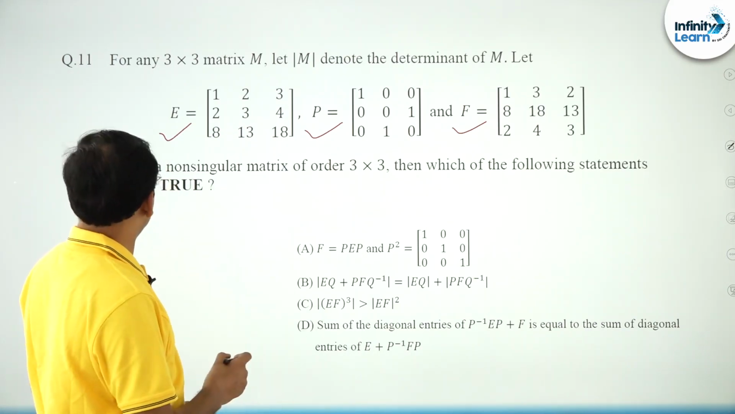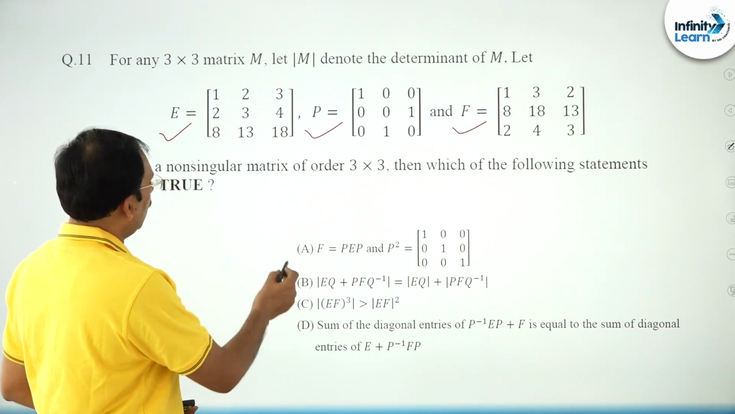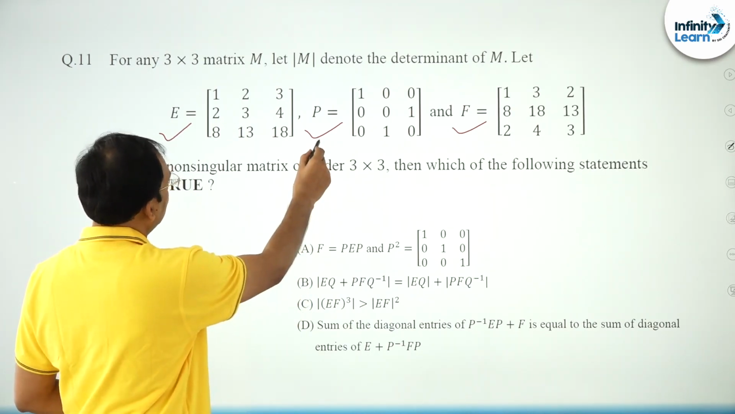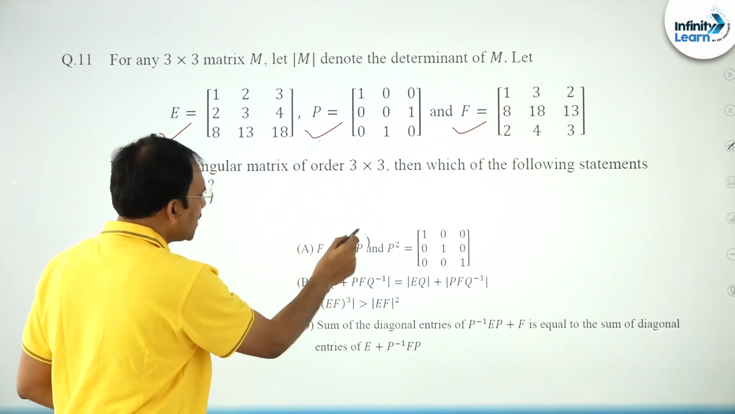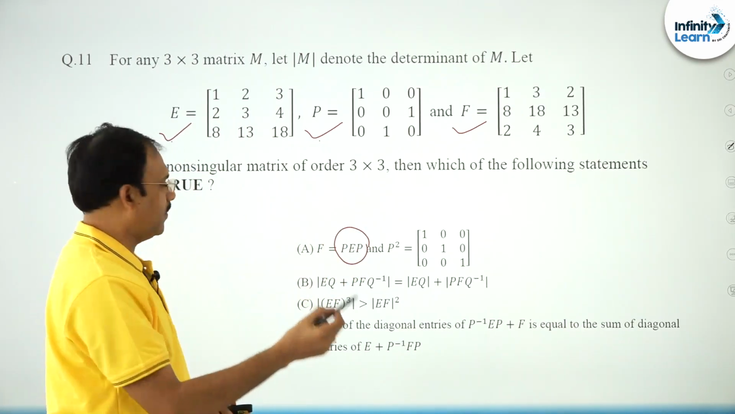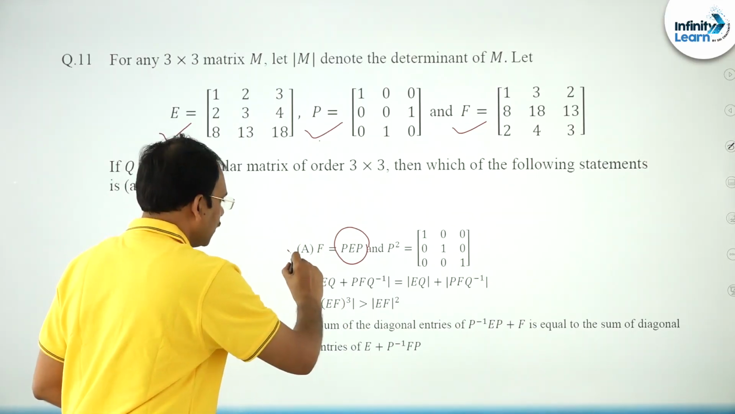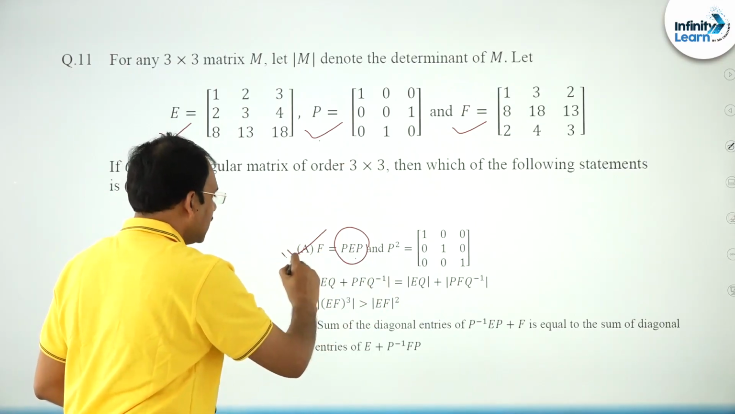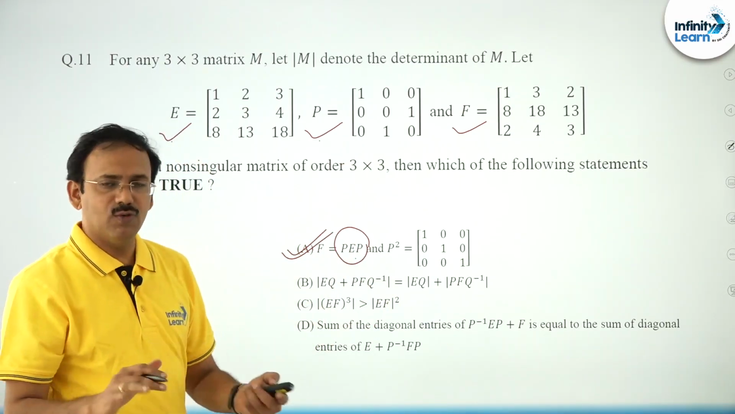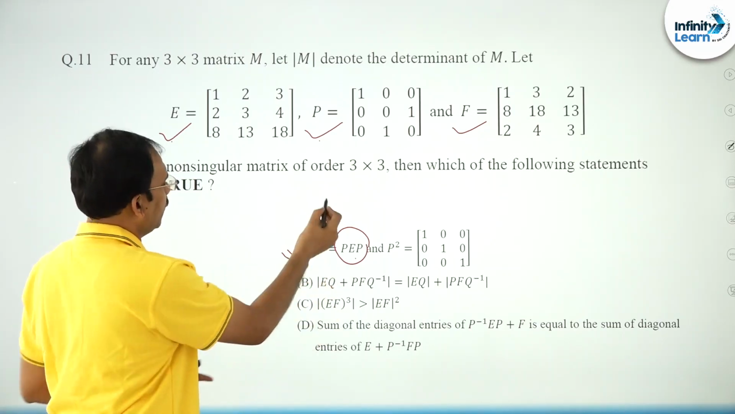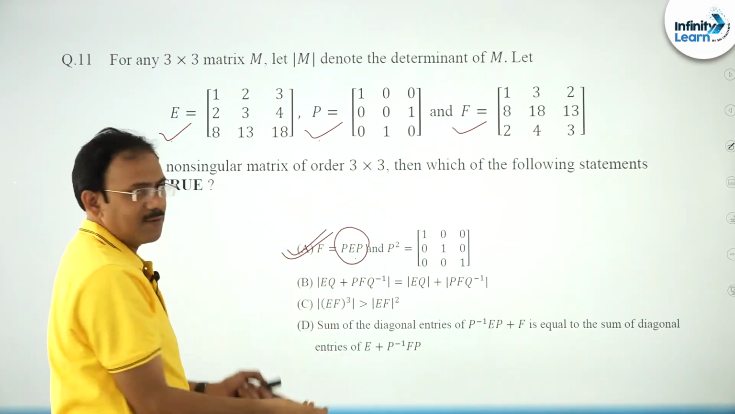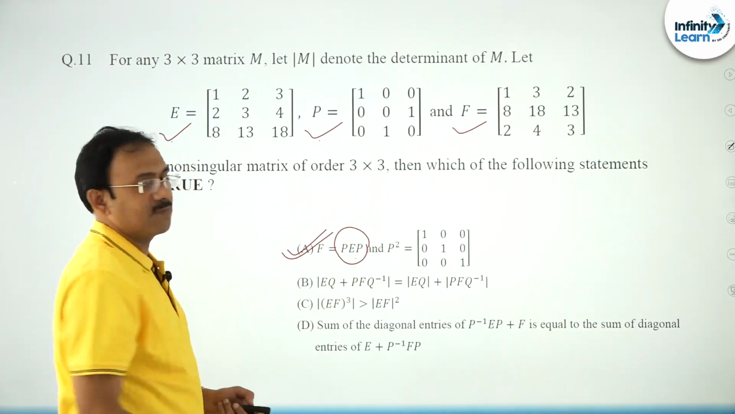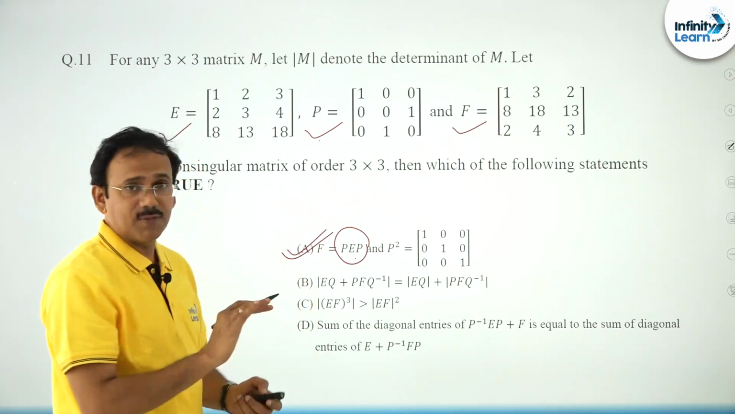You see the first step, friends. F is equal to PEP, he is asking. So P you know, E you know, you just multiply PEP, and you will observe that it is F. So this statement is correct. Moreover, P square you also find, and you will get this. There is no shortcut for this unless you simplify. You just simplify, multiply P, E, P, and we can find it as F. P square you find will be the identity matrix, P square is equal to I. So the first option is correct.